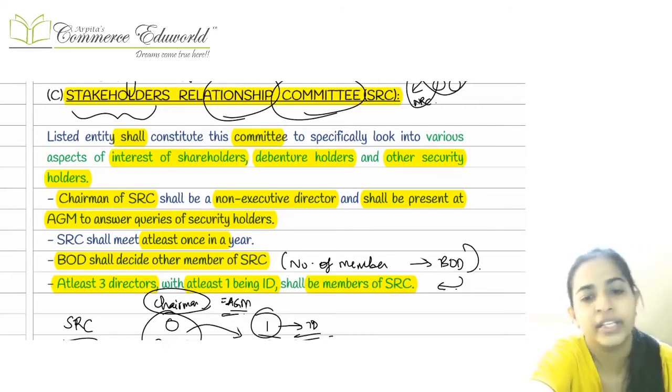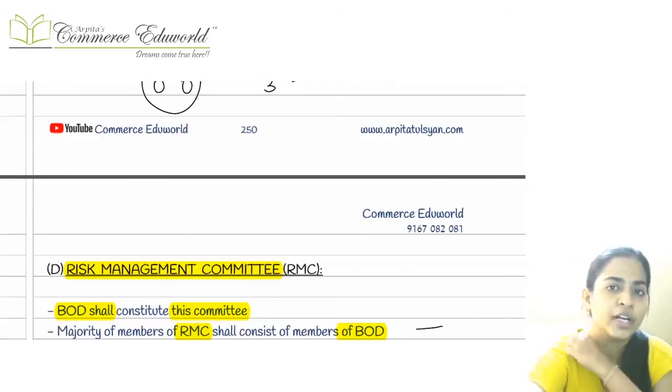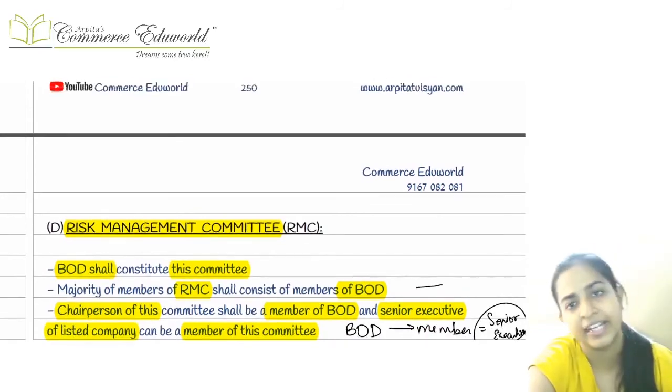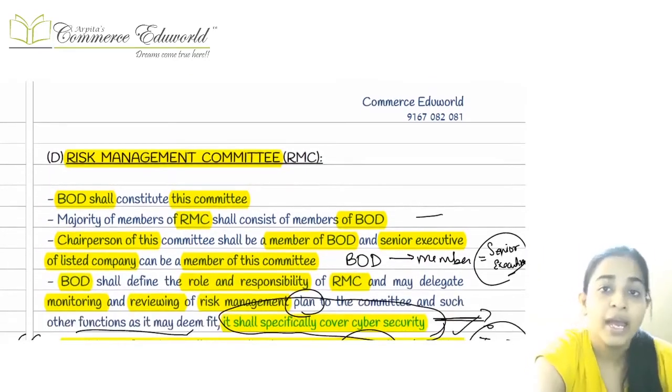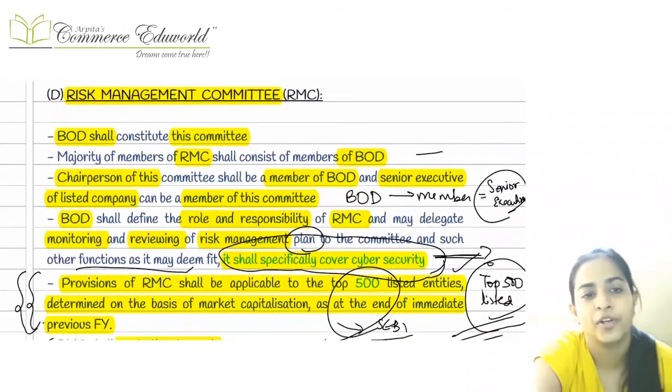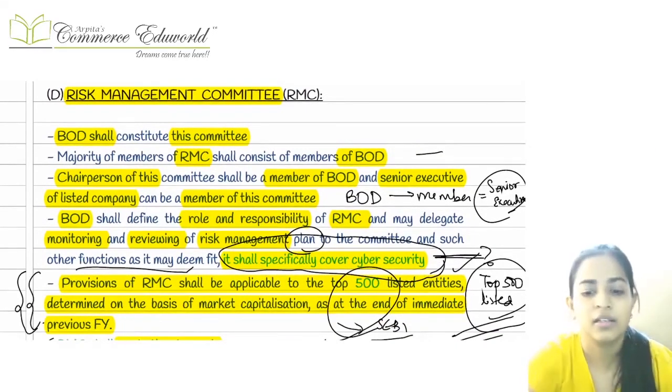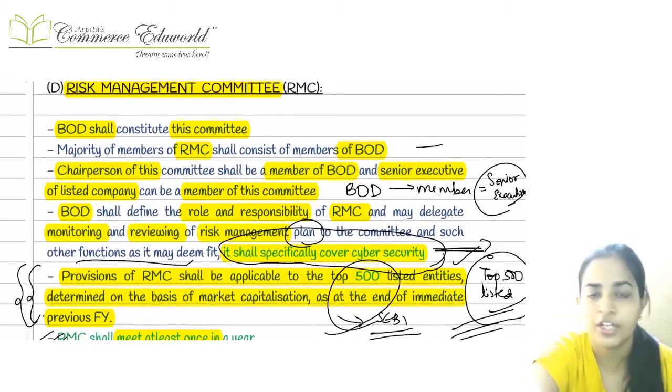And the most important thing here is again the chairperson of this particular committee. Even that person has to be a non-executive director, and he will be present before the AGM. Just like your audit committee, even this chairperson will be present before the annual general meeting so as to answer the queries of the shareholders.